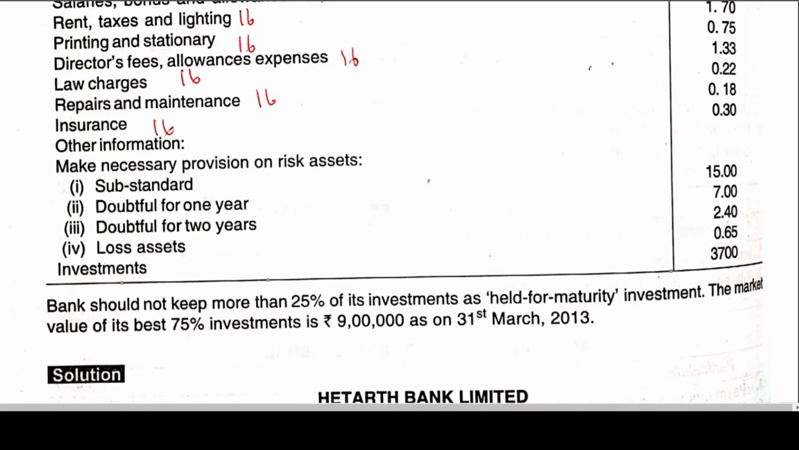Now, make necessary provision on risk assets. Substandard, I'm giving time. Substandard 15 lakhs. Doubtful for 1 year 7 lakhs. Doubtful for 2 years 2.40. Loss assets 0.65. Now I'm giving 2 minutes time. Can you quickly calculate and tell me what is the provision to be maintained on substandard, doubtful for 1 year, etc.